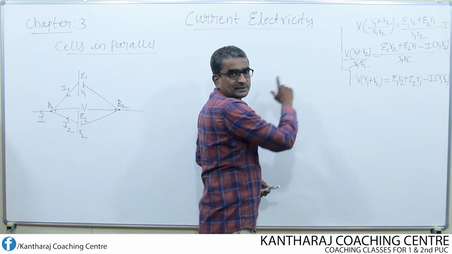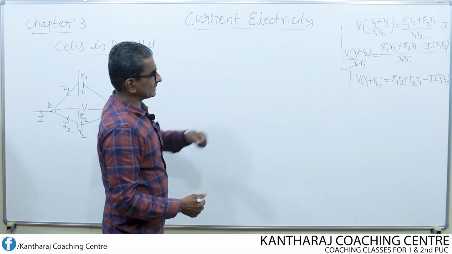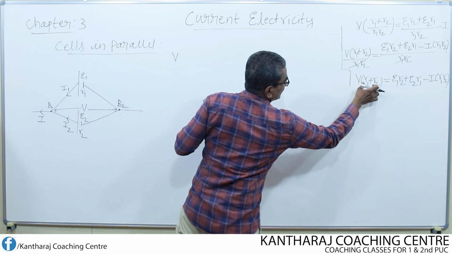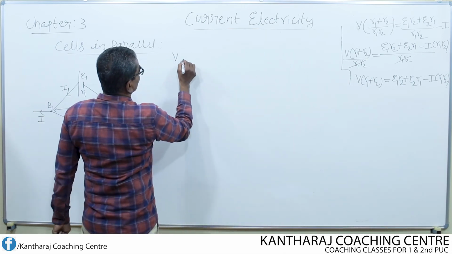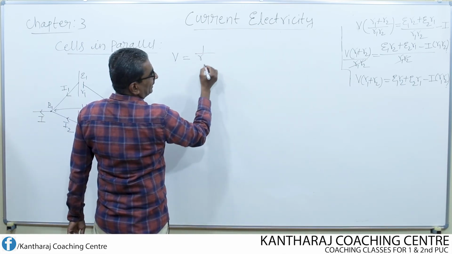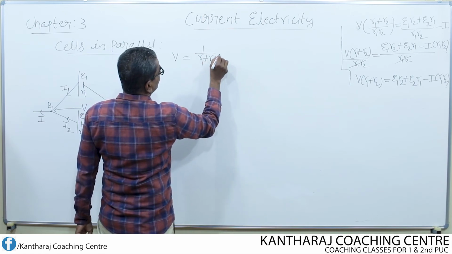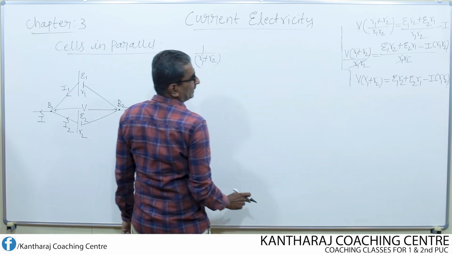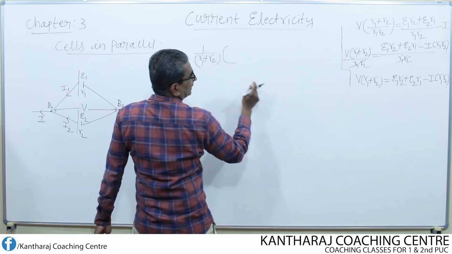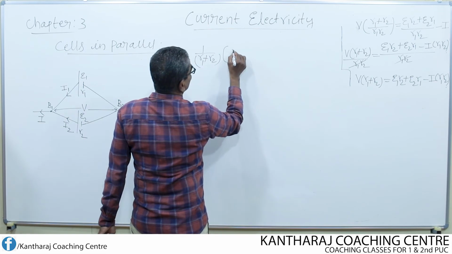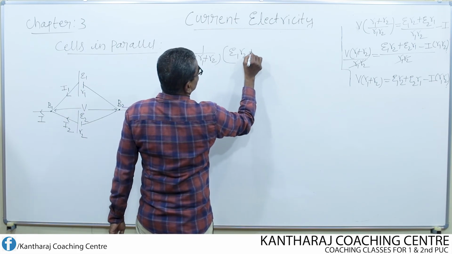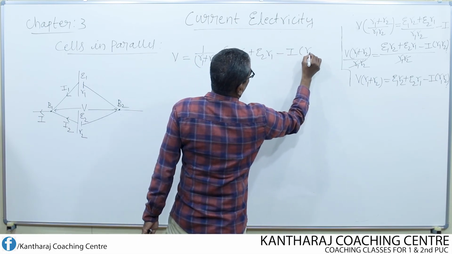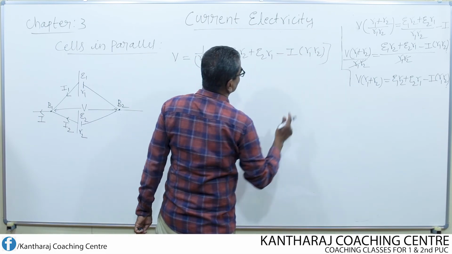If I continue from this step, next step I can write here like this. I retain V here itself, I shift this to the right hand side so that it becomes V equal to 1 over (R1 plus R2). Then this has gone to the denominator of the right hand side. What is there here on the right hand side? As usual we have E1 R2 plus E2 R1 minus I into R1 into R2.